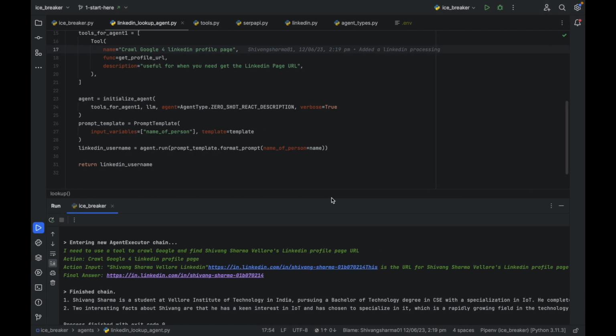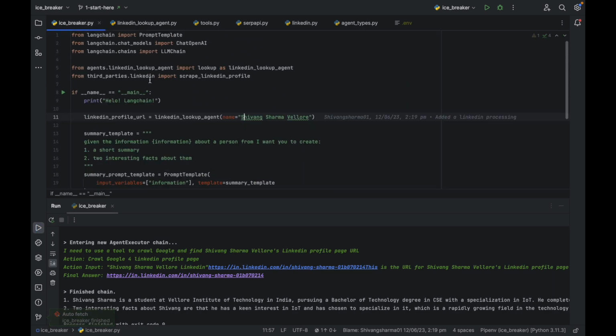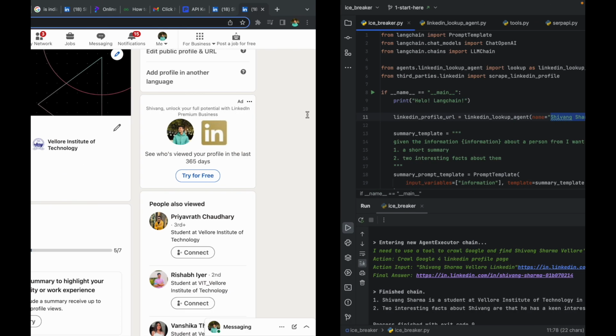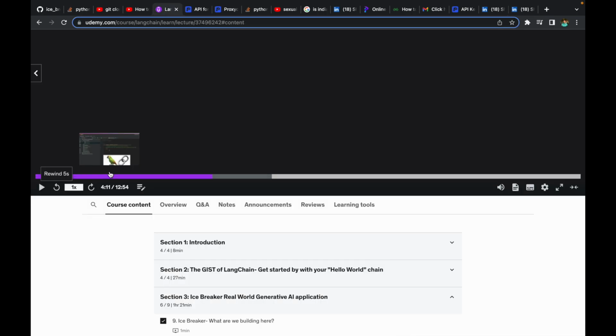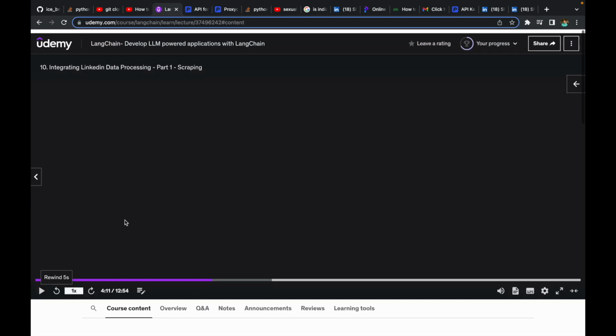Now I've been working on making a twitter.py file which will be using the agent Tweety for looking up a user's profile on Twitter. And here, as I can show you, we can look up not only my username but any username. For example, I will look up the creator of this course, I'll look up his name itself.